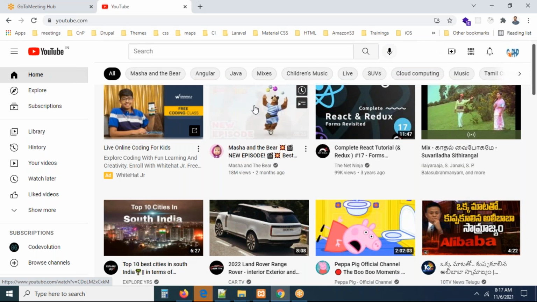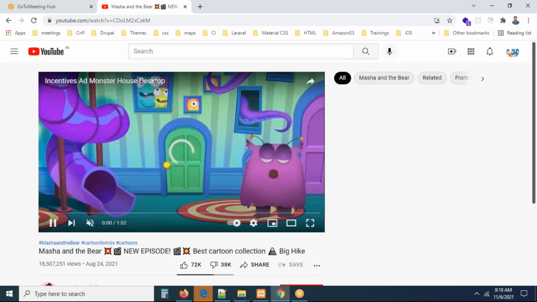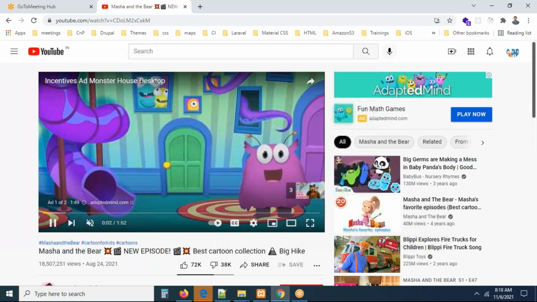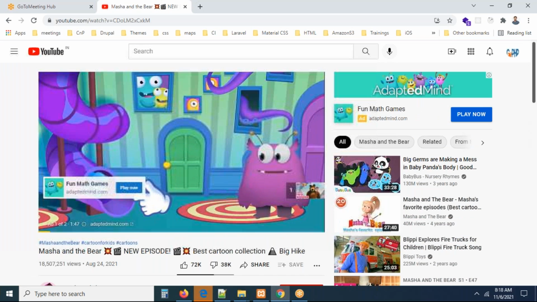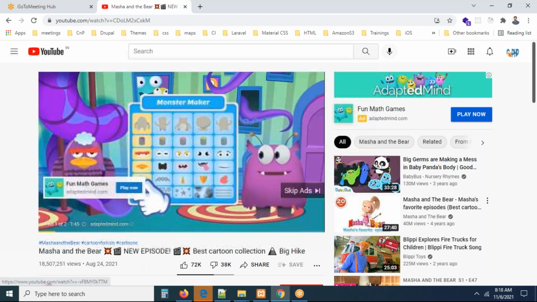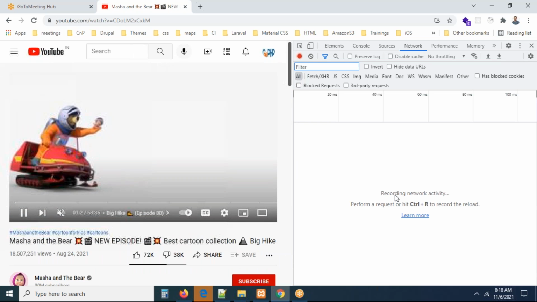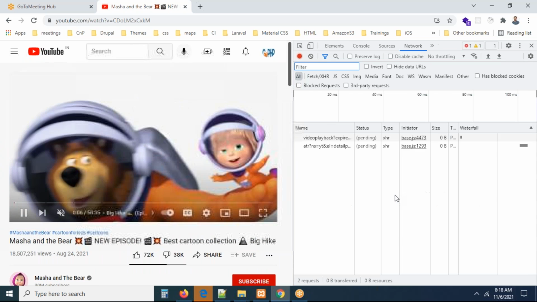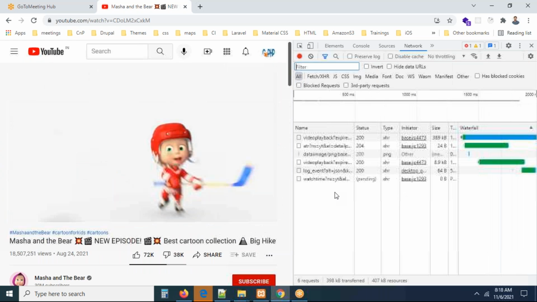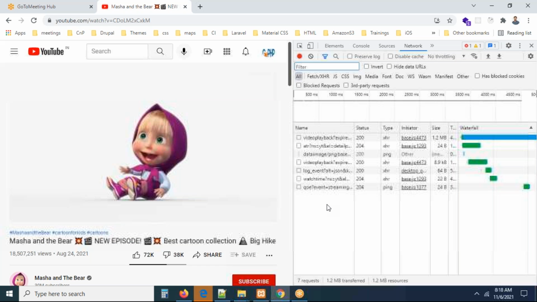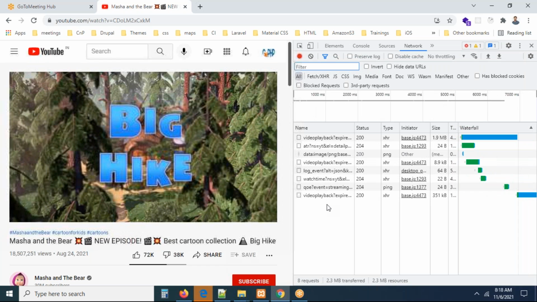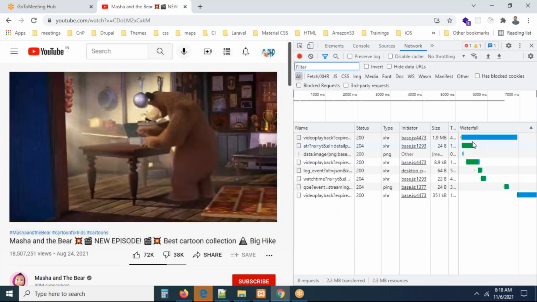And one more thing, when we are playing the video, this video is playing, right? Remember carefully, this YouTube video playing completely depends upon Ajax, guys. If you want to see, press F12. You can see a lot of network calls go for everything. Can you see how many network calls are going behind the scenes? The page is not refreshing, the page is not reloading. Do you know one thing?